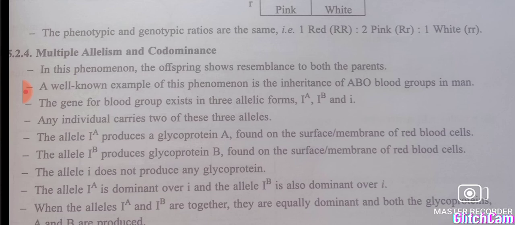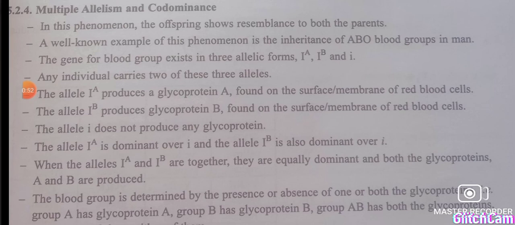Understood? Human blood group is an example of multiple allelism. There are three allelic forms: IA, IB, and i. So these three alleles are there to control the character. So this is known as what? Multiple allelism. And another phenomenon is codominance.